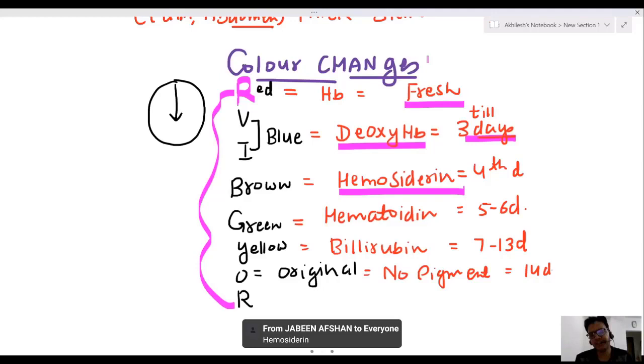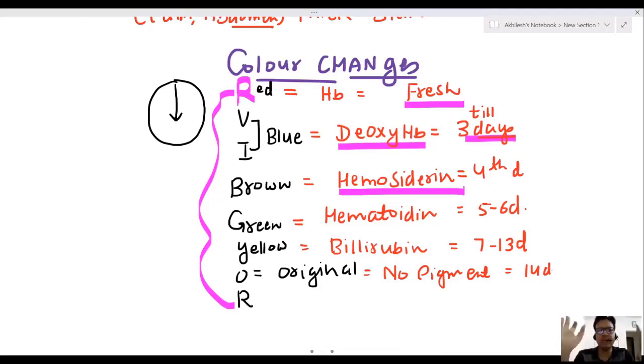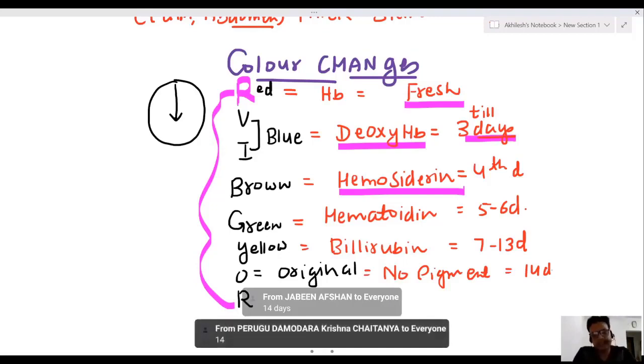Green color is because of which pigment? This question also comes in exams. It is because of hematoidin. Now, the original color of the skin comes back after how many days of the bruise? Normal color, 14 days. Yes, it is 14 days.